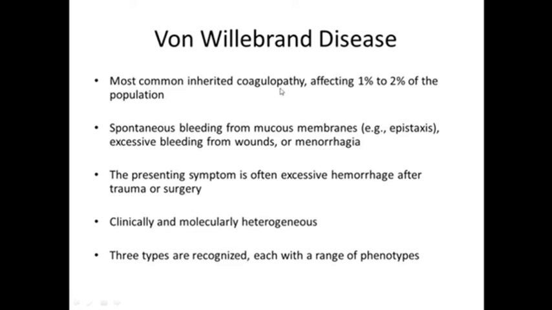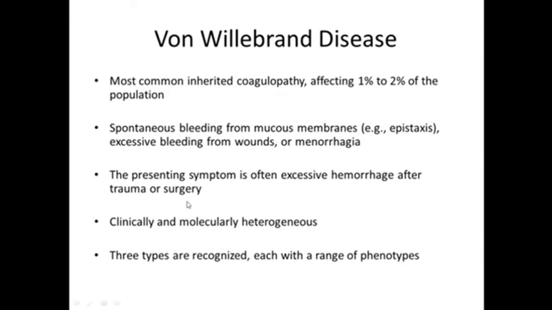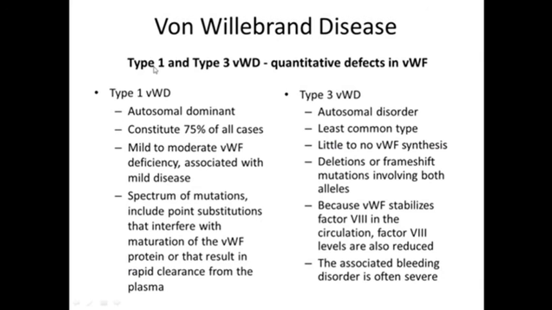Like the hemophilia, we had the variable clinical severity. This also can be clinically heterogeneous or molecularly also. There are multiple types of von Willebrand disease, but 3 types are more common. In type 1 and type 3, there will be quantitative defects. There will be decrease in the amount of this von Willebrand factor.